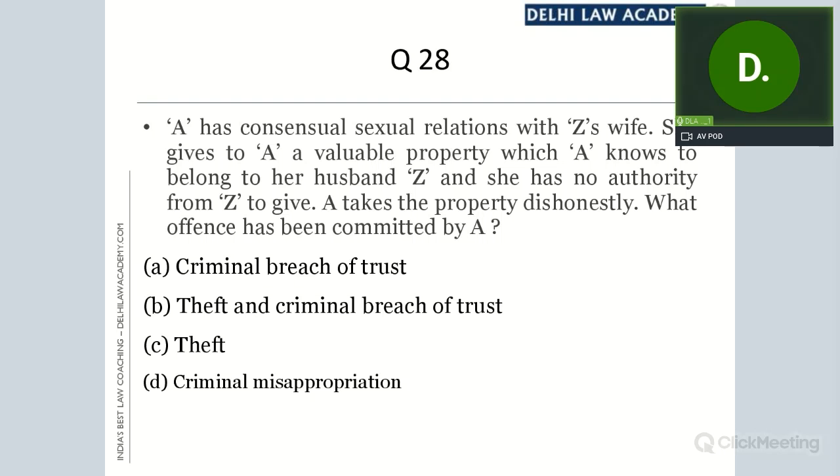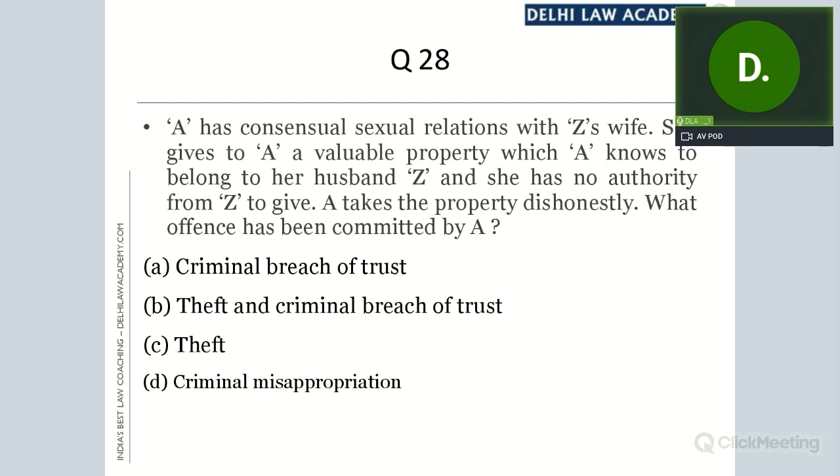For the offense of theft, please remember the consent of the person who possesses the property is required, not the consent of the owner. We are not concerned with the legal owner of the property. We are concerned with the possessor of the property. For the offense of theft, what is required is that the property is intended to be taken out of the possession of the person without his consent. So consent of the possessor is required.